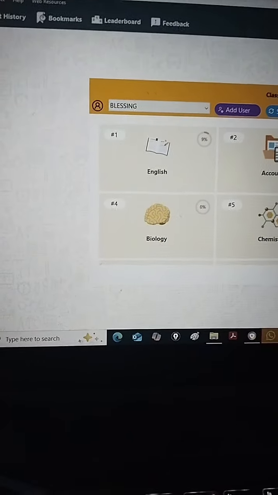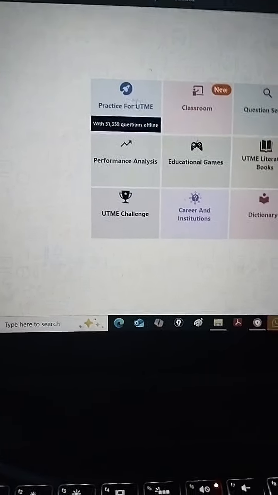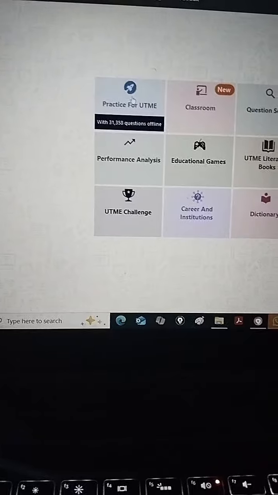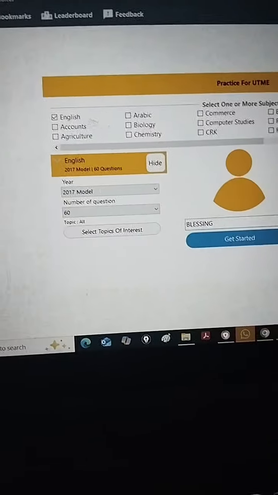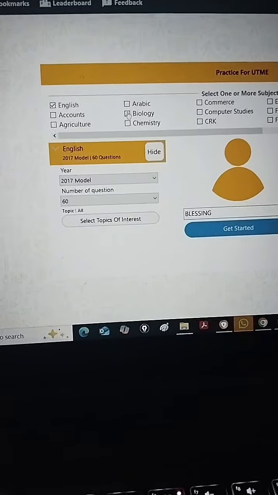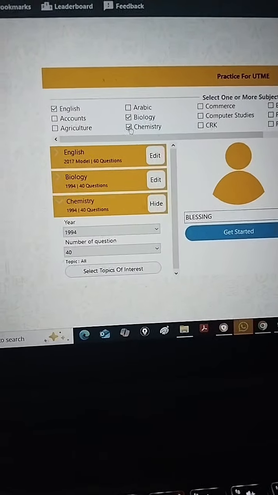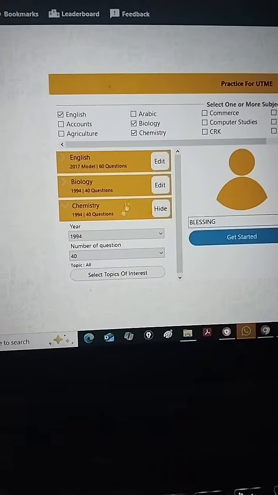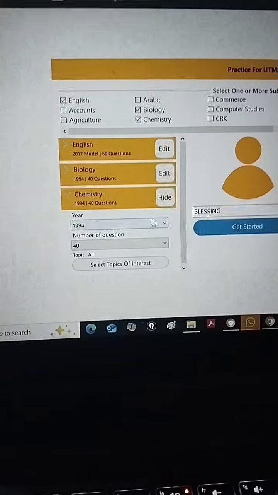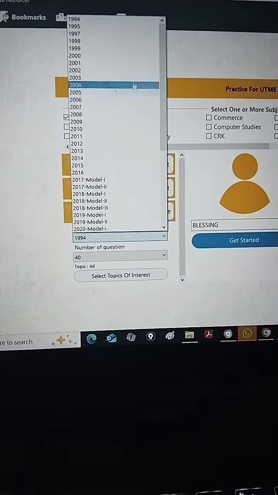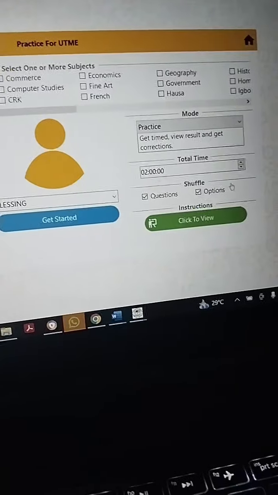When you are done, you can now start. When you finish reading, then you practice under exam condition. This is where the main practice is. You select your subject, select the year you want to practice on, and you now set your timer.